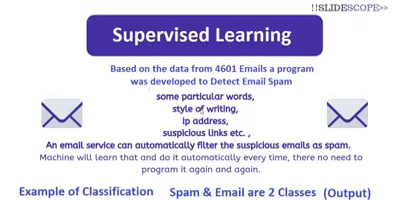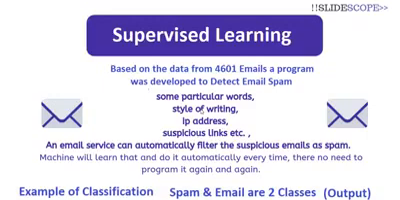Now the important thing, the definition of machine learning tells us the machine will learn that and do it automatically every time. There is no need to program it again and again. So whenever you get an email, it will be classified either as a genuine email or a spam email.